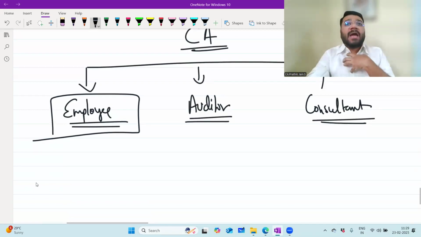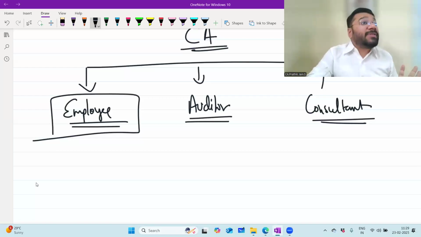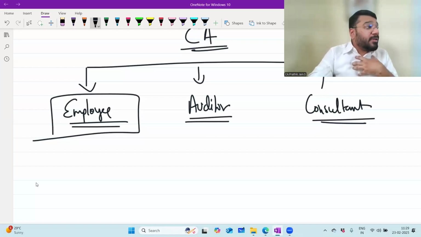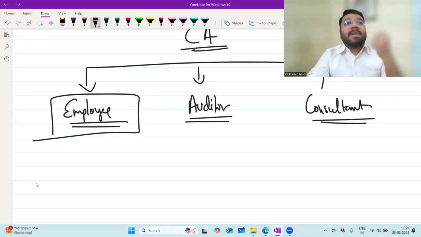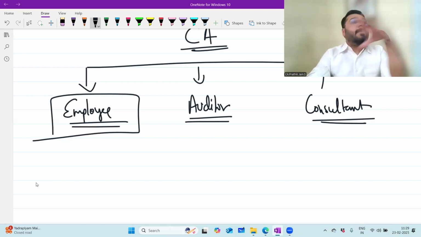Take my example. I was working in the previous company as head of the accounts and finance department. What was the document that was executed between me and the company? It was an employment contract. Why did they hire me as a CA? Because there were a lot of compliances to be done, a lot of financial compliances and a lot of legal compliances. So a CA is a person who is capable of complying with everything.